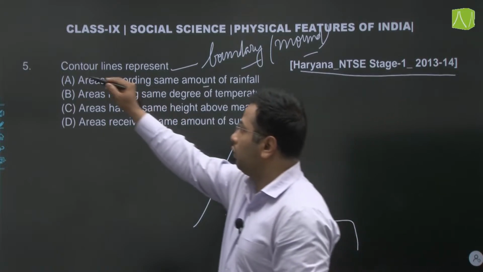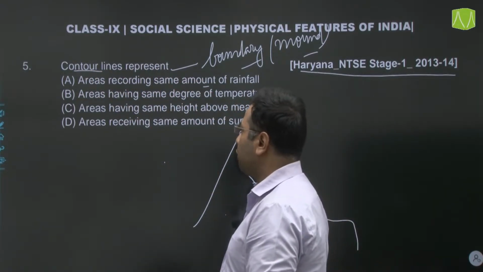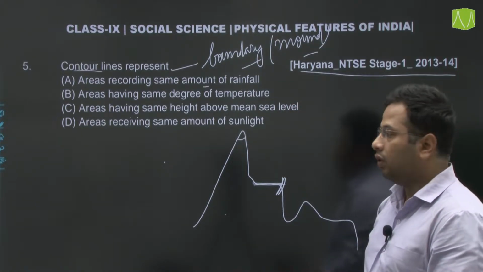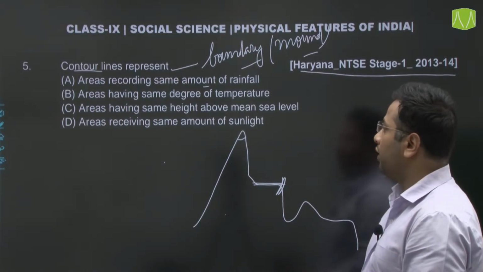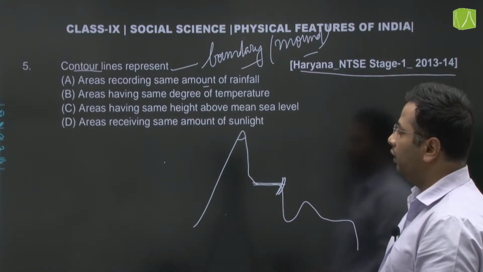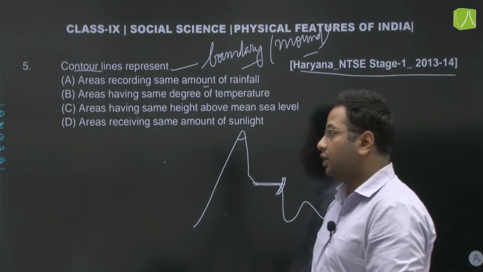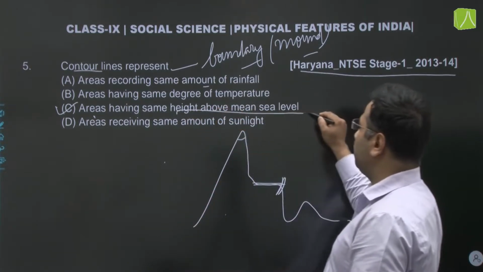So contour lines represent: option A, areas recording the same amount of rainfall; B, areas having the same degree of temperature; C, areas having the same height above sea level; or D, areas receiving the same amount of sunlight. Our answer would be C, areas having the same height above sea level.